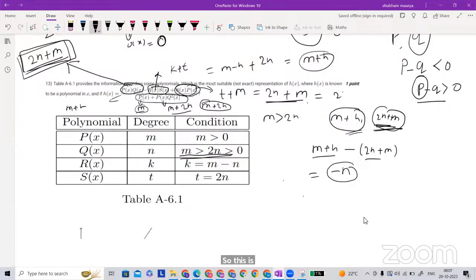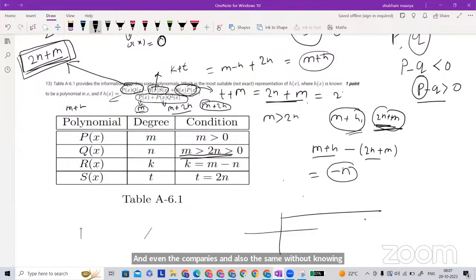Now you are doing the division. So what is going to be the quotient degree? 0. That means constant. That means how would the line be? A plain line like this. Horizontal line or vertical? Horizontal line you will get. Is this clear now? This is a very good example on degree, multiplying degree, dividing degree, and even the comparison. Without knowing the exact numbers m and n, you can conclude here.